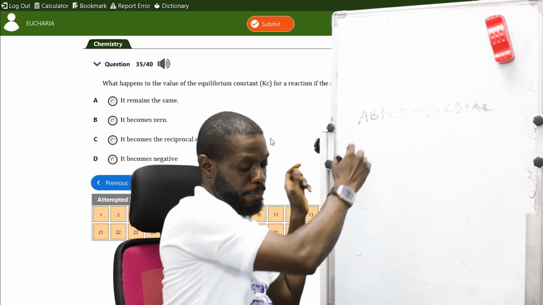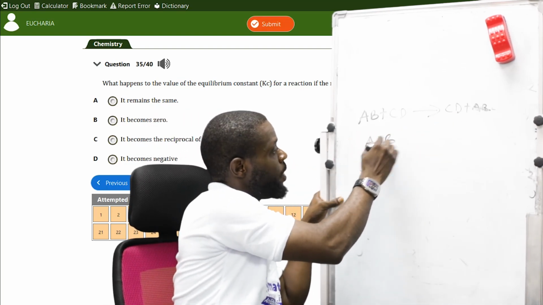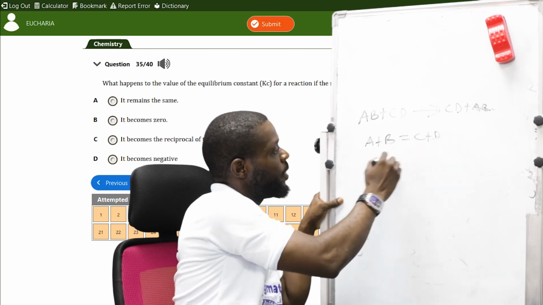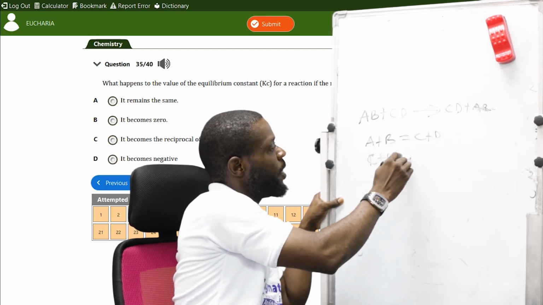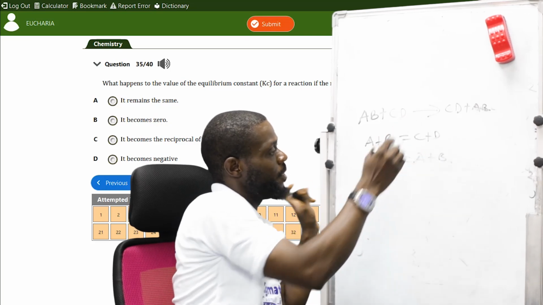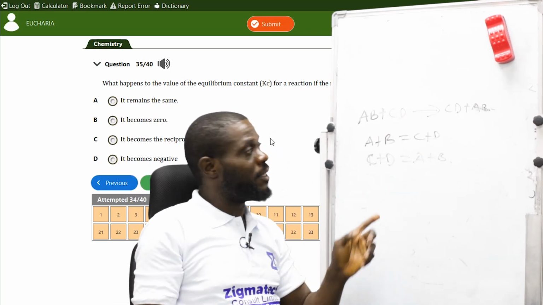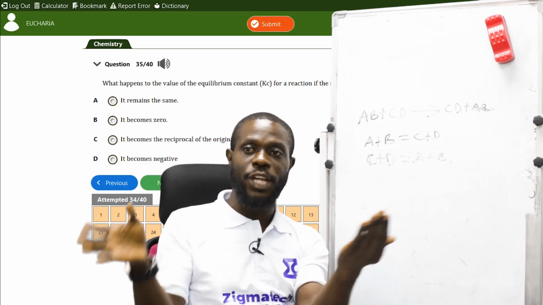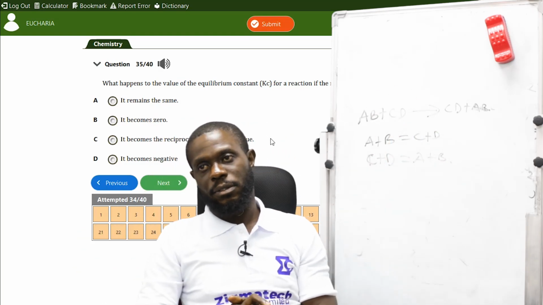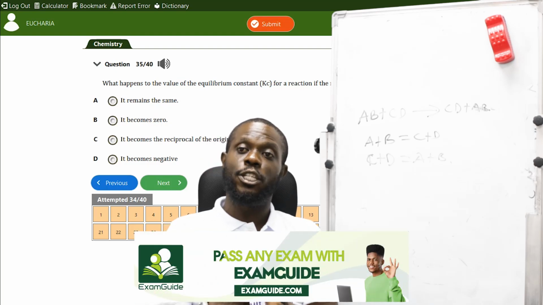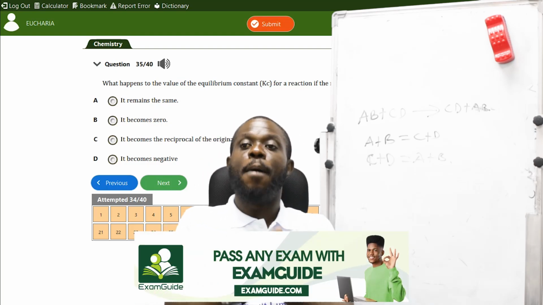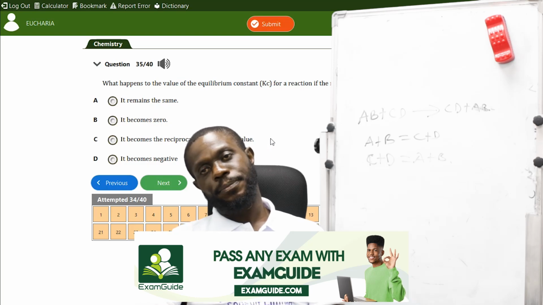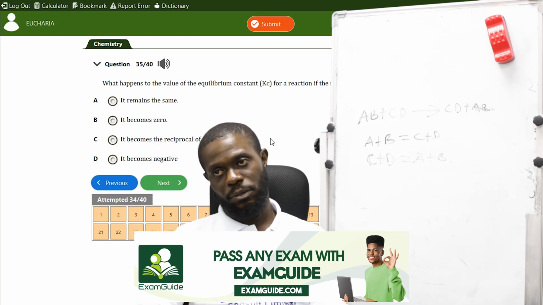Or you can say A plus B equals C plus D. That means C plus D equals A plus B. When you're reversing it, you're taking this back and taking this back, so there's an exchange of the reaction. In this context, the product now becomes the reactant, and the reactant now becomes the product. It is called a reverse reaction.